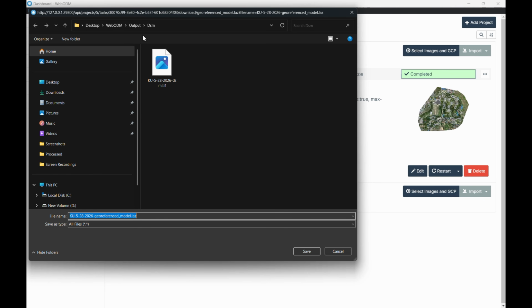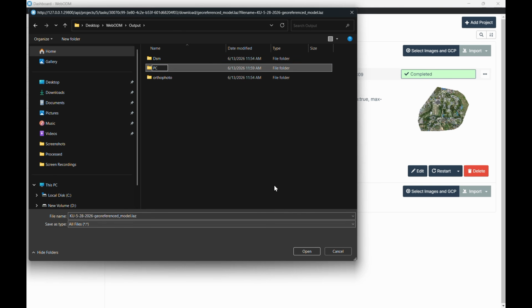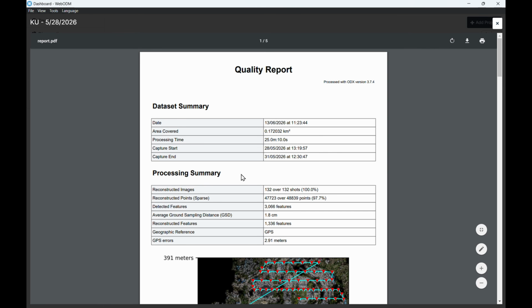And here is me showing how to export the results. And here is the generated report.